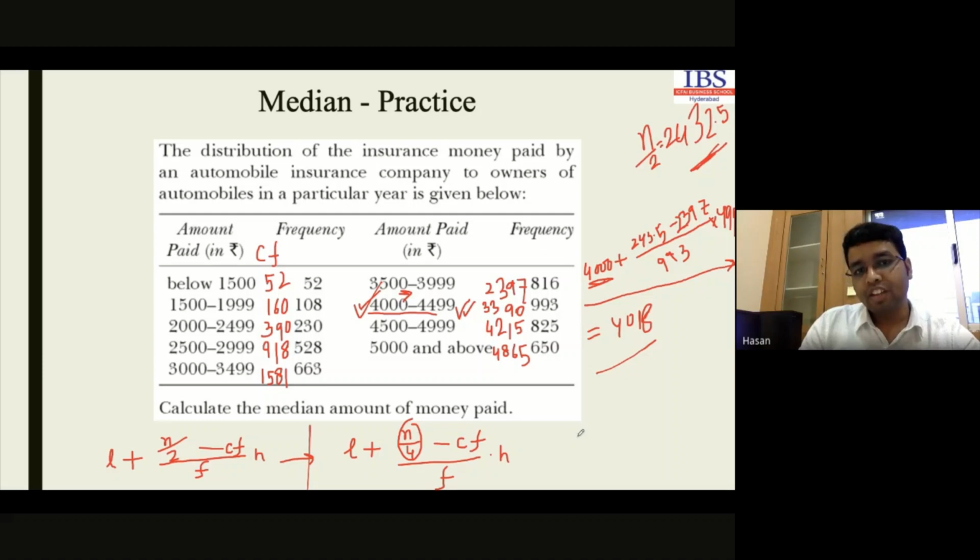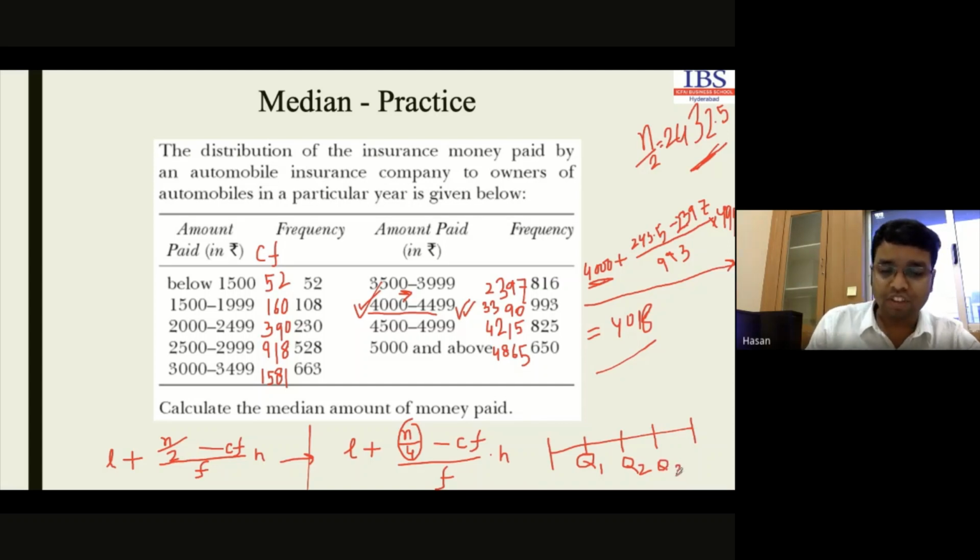The difference is here. If we are talking about quartiles, that means we simply divide our total set into four different parts. That's why it is 4. Earlier we divided into 2, so that was 2. In this case we have 3 different quartiles: first quartile, second quartile, third quartile, and these are the 3 different quartiles we have if we are talking about quartile deviation.